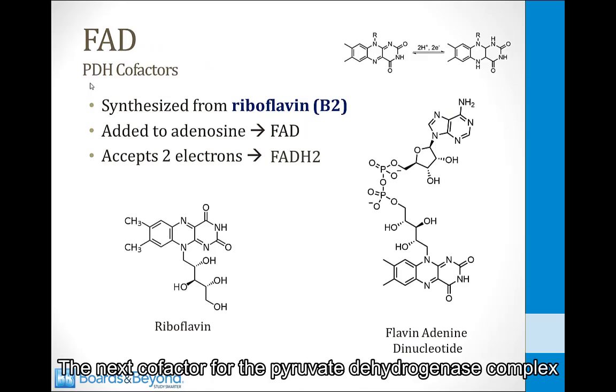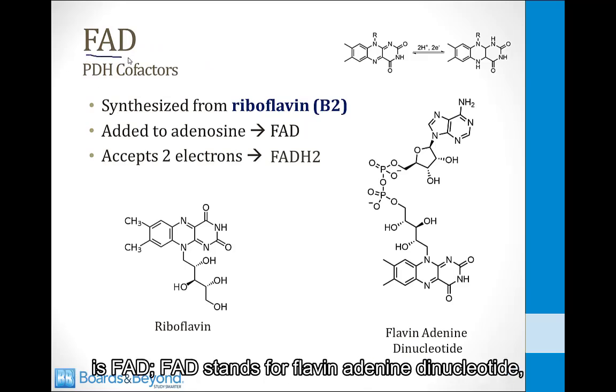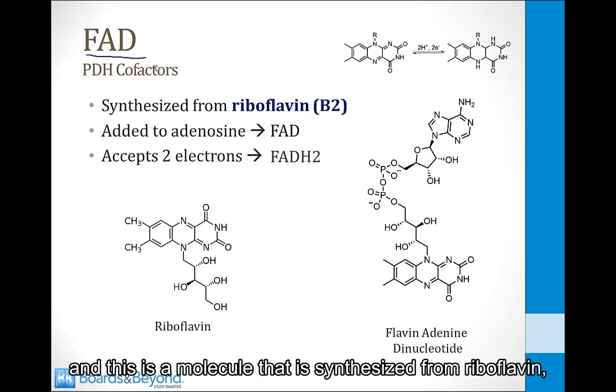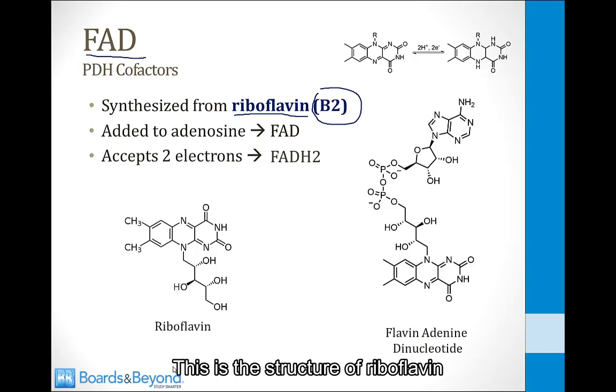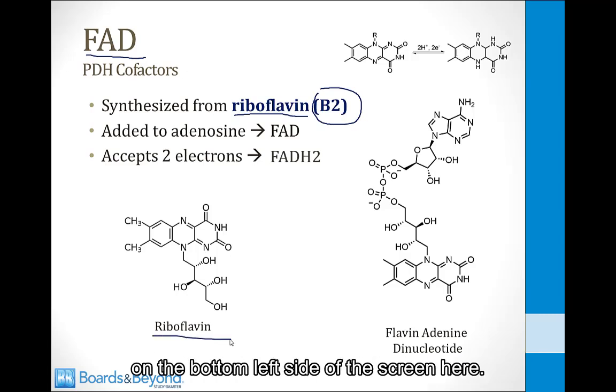The next cofactor for the pyruvate dehydrogenase complex is FAD. FAD stands for flavin adenine dinucleotide, and this is a molecule that is synthesized from riboflavin, which is vitamin B2. This is the structure of riboflavin on the bottom left side of the screen here.